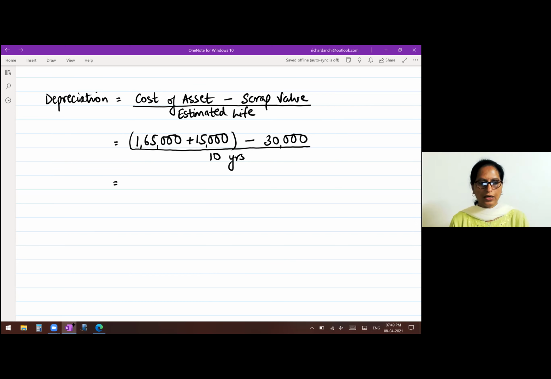So when you do the calculations, your depreciation will be 15,000. Now we have got depreciation for the year. Okay. So we'll now begin with the ledger account. So first we will draw machinery account.